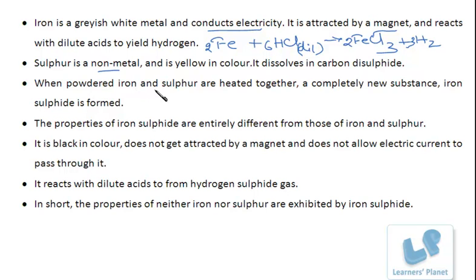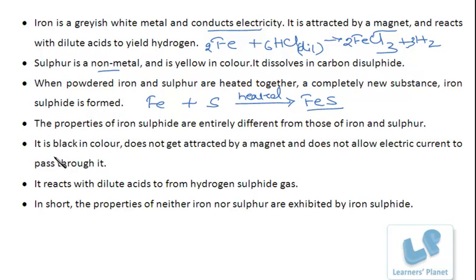When powdered iron and sulfur are heated together, a completely new substance, that is iron sulfide, is formed. That is iron and sulfur. They are heated. A new substance is formed, that is iron sulfide. The properties of iron sulfide are entirely different from those of iron and sulfur. Say, iron sulfide doesn't conduct electricity. It is not attracted by a magnet. It doesn't dissolve in carbon disulfide. Right?